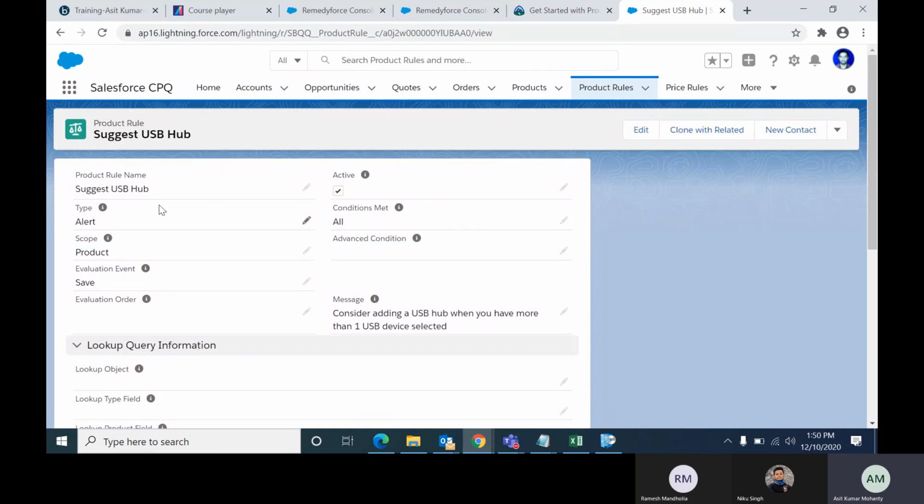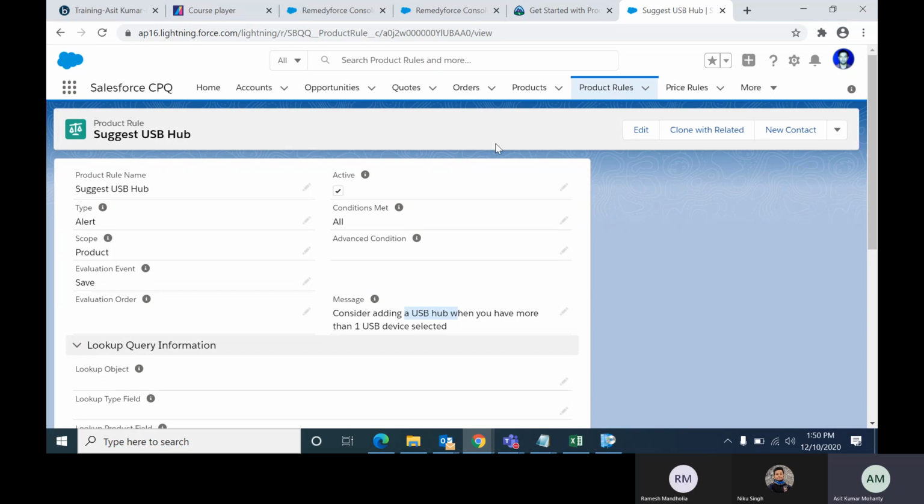There is a requirement: whenever you are adding a telecommuter workstation and selecting more than one USB device, then you should select a USB hub as well. One hub is there, and with that hub the USB microphone, USB connector, USB light or anything will be connected.